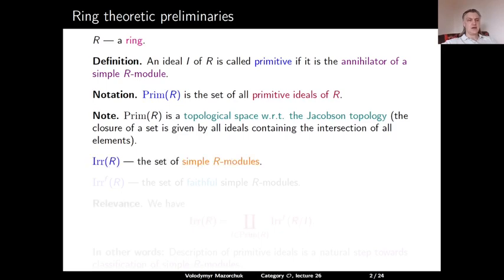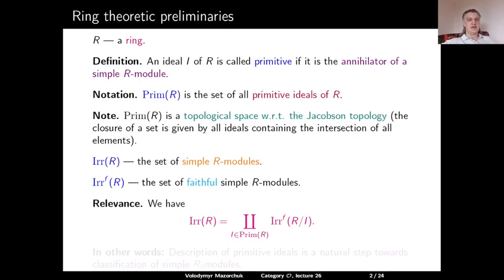So let us denote by Irr R the set of all simple R modules, and by Irr_F R the set of all faithful simple R modules. Then the set Irr R decomposes as the disjoint union of the sets Irr_F of R modulo I, where I is a primitive ideal of R.